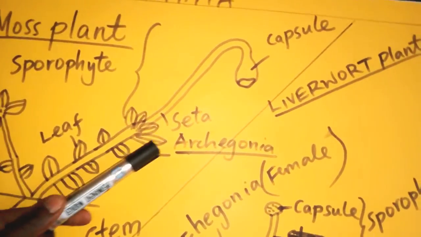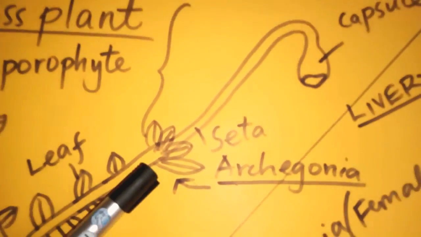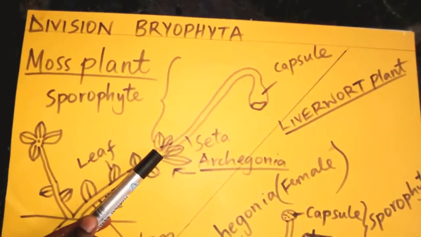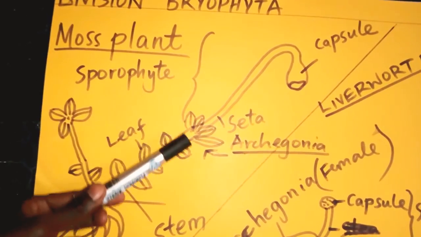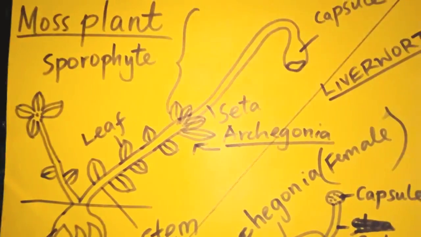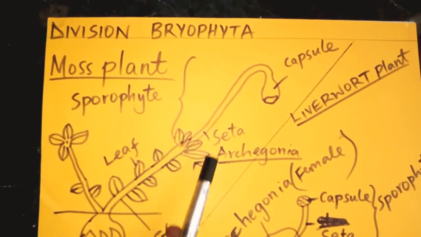Archegonia is surrounded by very many leaves. That is basically to enable photosynthesis to take place at a higher rate and increase the amount of food which is being produced so that it is used by the female part,